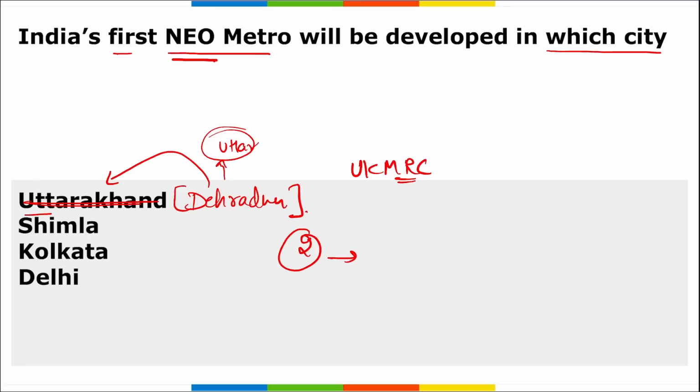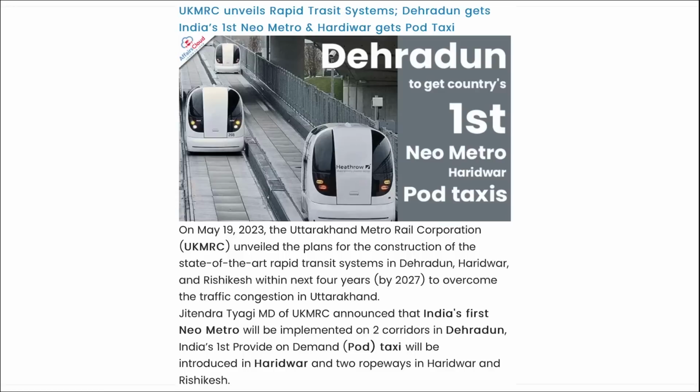And it will be introduced in Haridwar, and two ropeways in Haridwar and Rishikesh. The main objective to launch this Neo Metro, as you can see here, these pod taxis. And also remember, Haridwar will be getting the pod taxi also. What is the main aim of launching these? The main aim here is to provide connectivity, to decongest the traffic in the hilly areas and tourist destinations. As there are more tourists, there will be heavy traffic, a large number of jams, and long duration of jams.